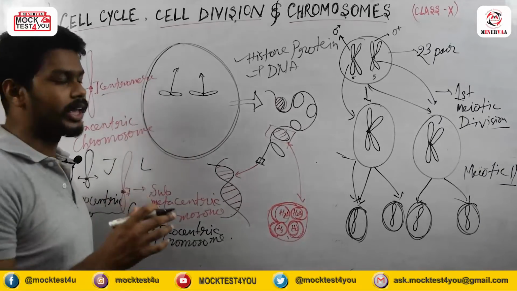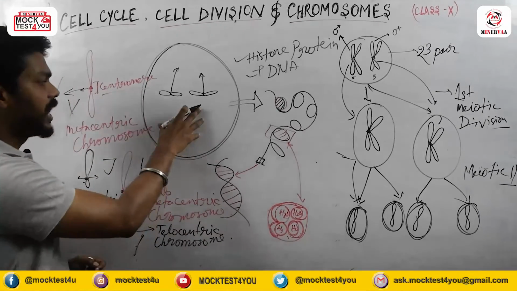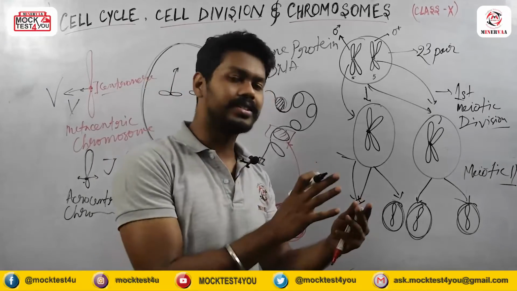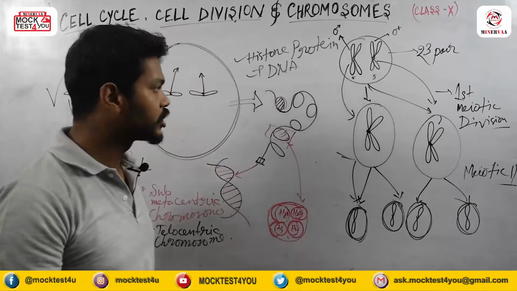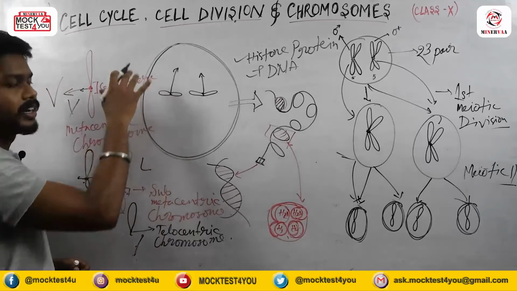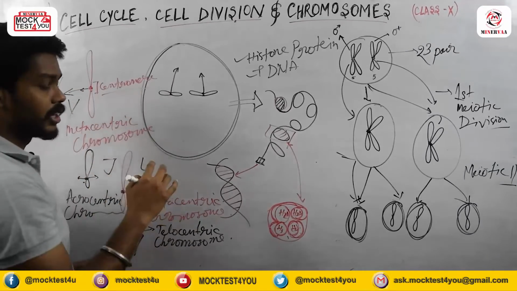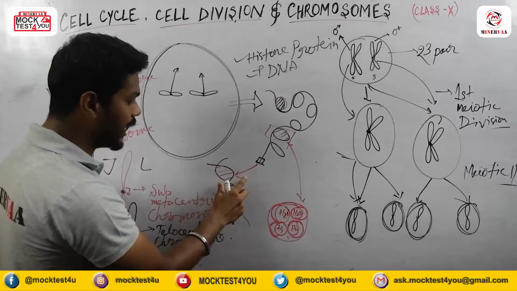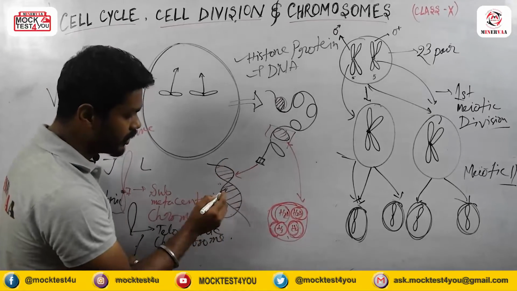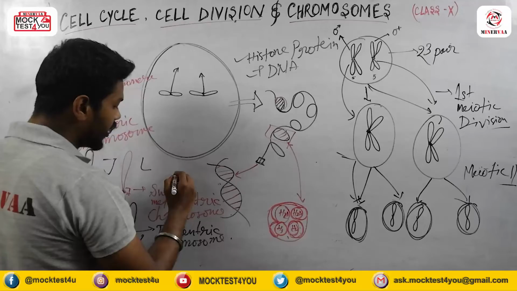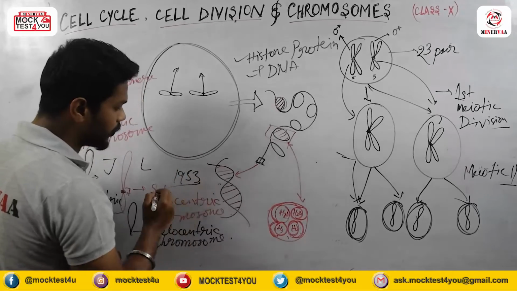And one more thing, the DNA structure. If I talk about the DNA structure, Watson and Crick were the scientists who actually discovered how DNA looks. The structure of the DNA is a double helical structure. This structure was discovered by Watson and Crick in the year 1953.